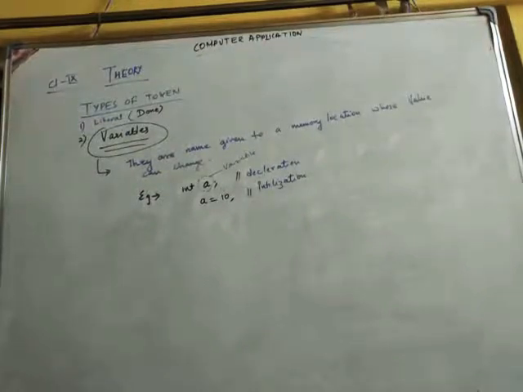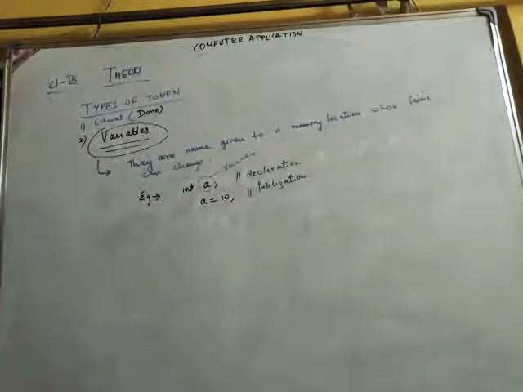So when I write int a, this is called the declaration step, where it is declared what type of value the variable a will hold. Here the variable is a. Clear? And when I write a equals 10, the equals sign is the assignment operator, and it assigns the value 10 to variable a. So it is called the initialization step.